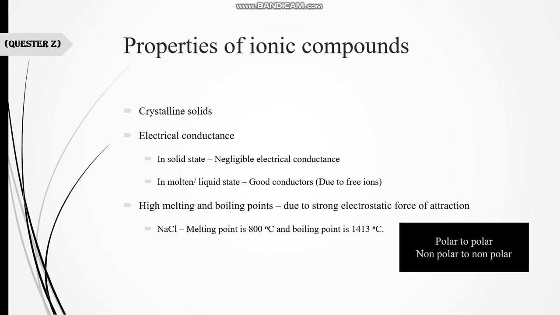Because ionic compounds have positive and negative charges in them, they are polar compounds. So they dissolve in polar solvents like water. Ionic compounds are polar and they dissolve in polar solvents or polar substances. They can't dissolve in non-polar ones. Why? Because they are polar, they can only dissolve in polar compounds or polar solvents.